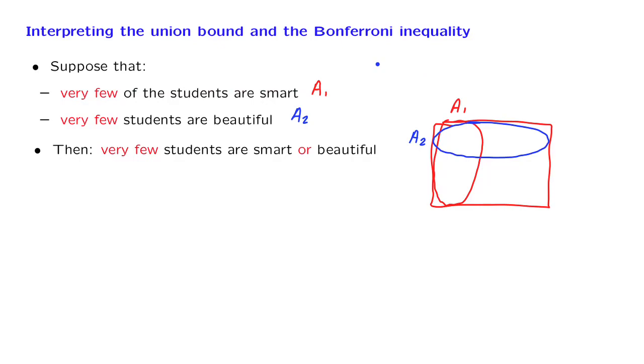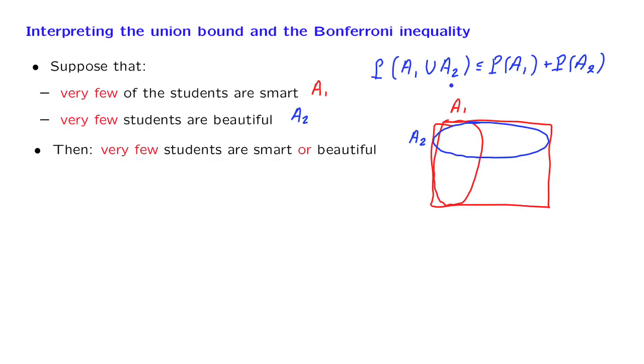We have the union bound that tells us that the probability that I pick a student that is either smart or beautiful is less than or equal to the probability of picking a smart student plus the probability of picking a beautiful student. So, if this probability is small and that probability is small, then this probability will also be small, which means that there is only a small number of students that are either smart or beautiful.